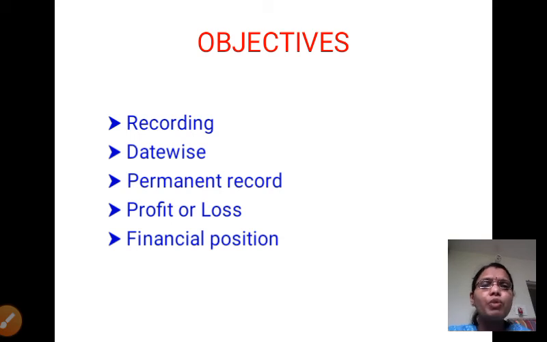All those things we record. So using all that information we can analyze our financial position, whether it is profit or loss, and as well as whether our financial position is sufficient or not.